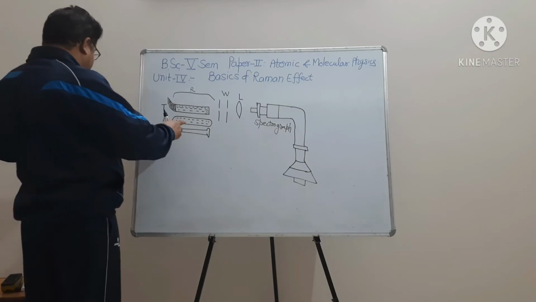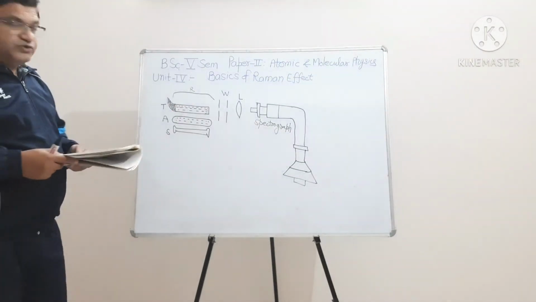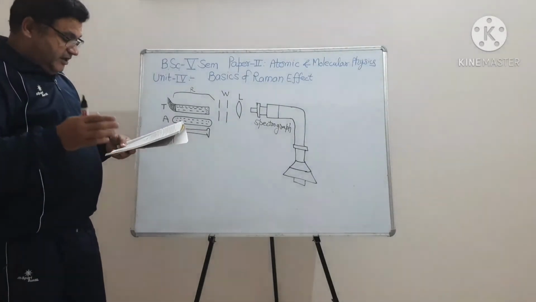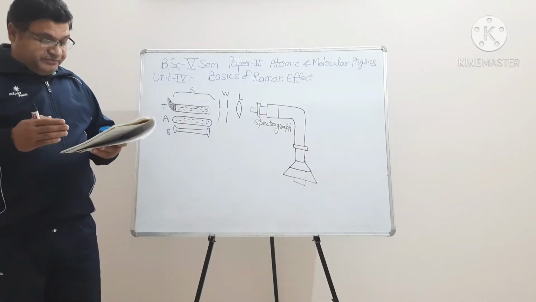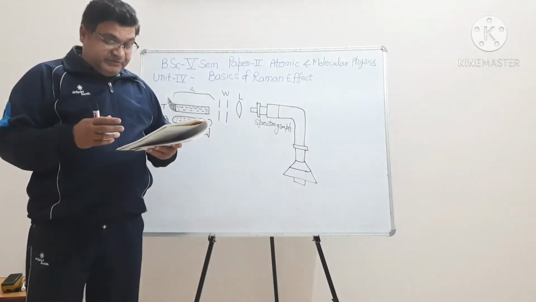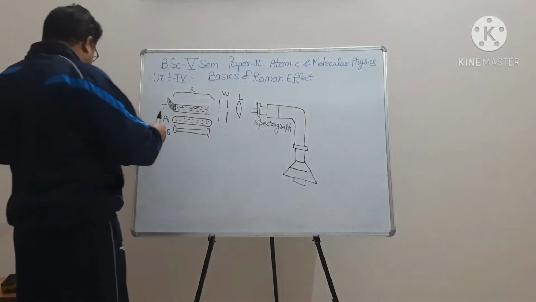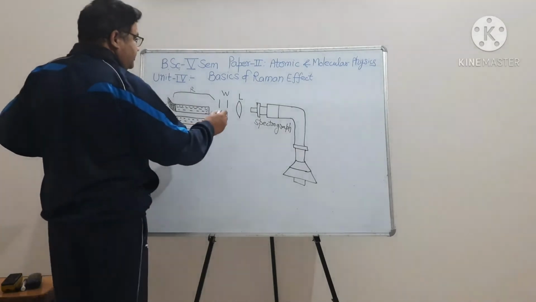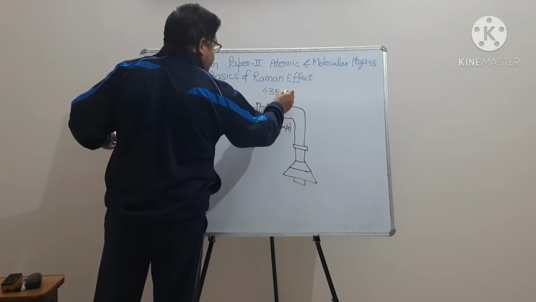The sodium nitrate solution acts like a filter. It absorbs the ultraviolet lines of the mercury arc, but transmits the blue line of wavelength 4358 angstrom.